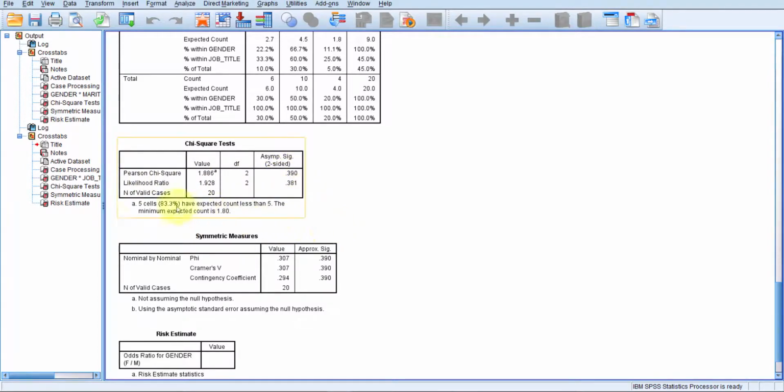In this case we should present the likelihood ratio instead of Cramer's V. If these two variables were dichotomous, we would take Cramer's V. Since one of the variables is not dichotomous, we can take the likelihood ratio. So in our results we would write that the association between gender and job title was not significant, and the p-value is 0.381.